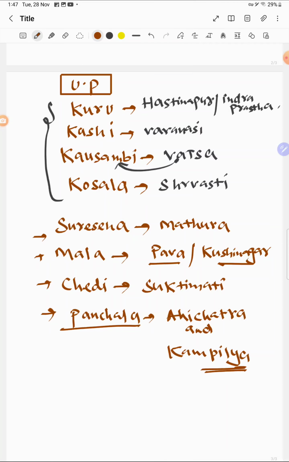Kuru, capital Hastinapur; Kashi, capital Varanasi; Kosambi, capital Vatsa; Kosala, capital Shravasti; Shursena, capital Mathura; Malla, capital Pawa or Kushinagar; Chedi, capital Suktimati; Panchala, capital Ahichhatra and Kampilya.